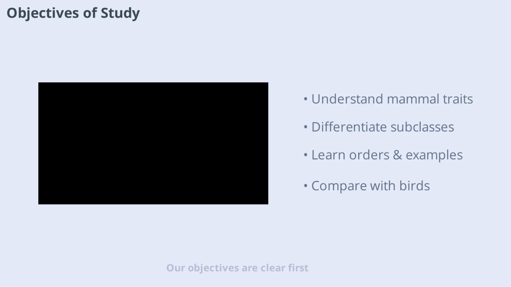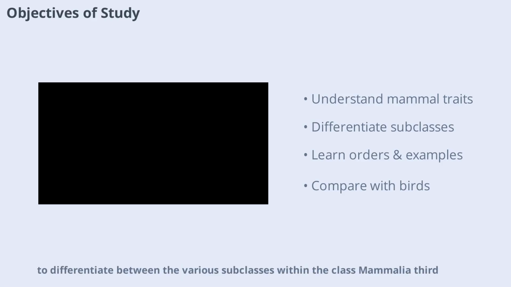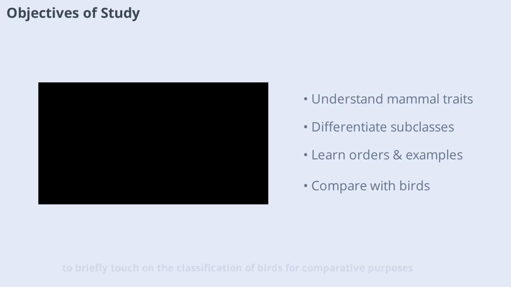Our objectives are clear. First, to understand the general characteristics that define mammals. Second, to differentiate between the various subclasses within the class Mammalia. Third, to learn about the orders of mammals and their classification, complete with examples. And finally, to briefly touch on the classification of birds for comparative purposes. By the end of this video, you'll have a solid grasp of how mammals are grouped and what sets them apart from other vertebrates. Let's move forward and see how these objectives guide our journey.